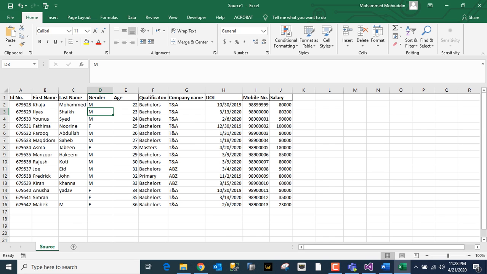They asked me how many males are there in this company, but I see M and F. So a layman will get confused. How can this be analyzed? This is just an example. There are many more in real time.